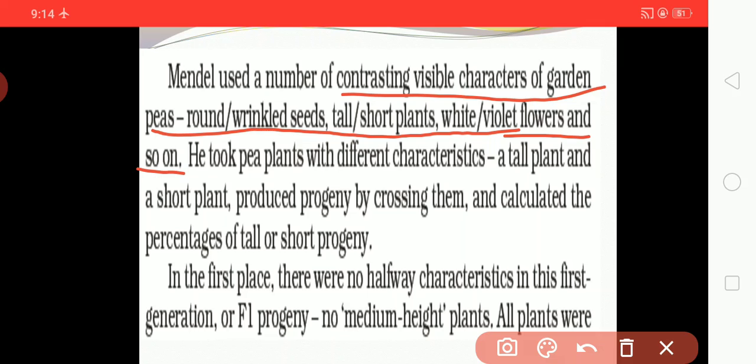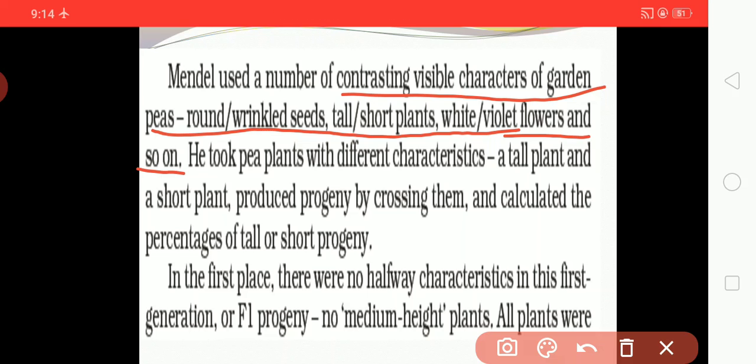For example, here you can see peas with round and wrinkled seeds.